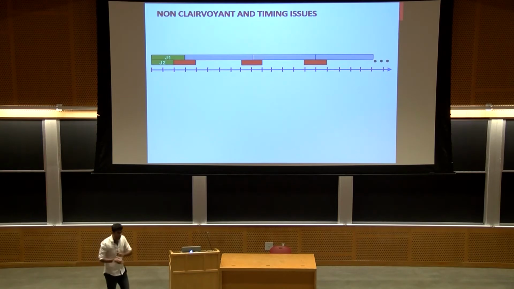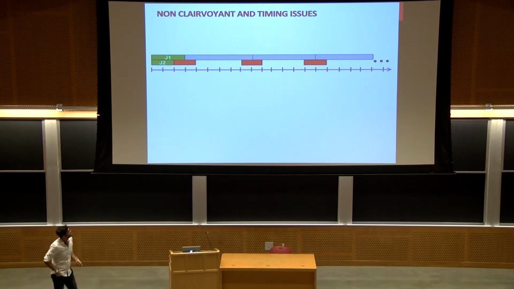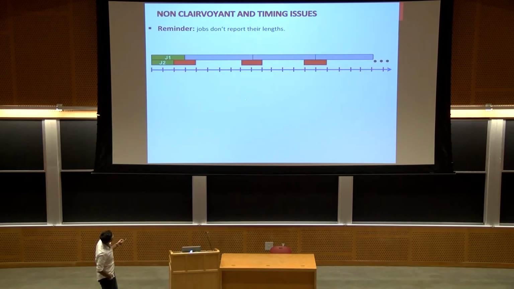OK, so let me switch gears to non-clairvoyant scheduling and give you an intuition what's the technical challenge here. Let me remind you what is the non-clairvoyant. In the non-clairvoyant, you won't notice the length of a job until you finish doing the job. OK, now suppose there are the jobs, as in this slide. There are two special jobs, J1 and J2.